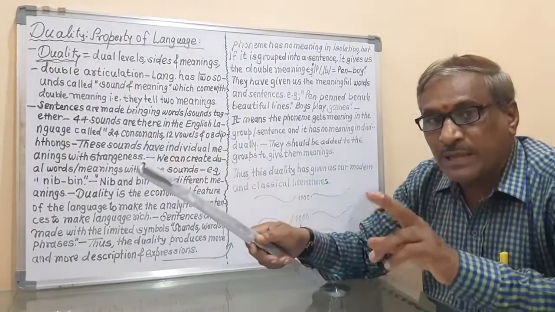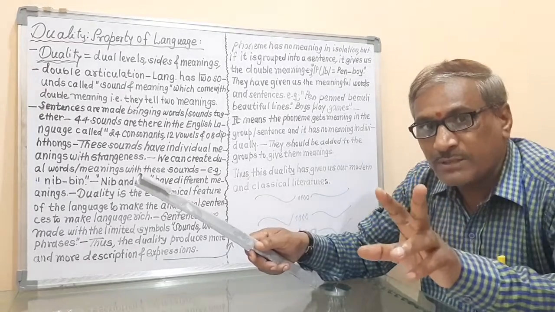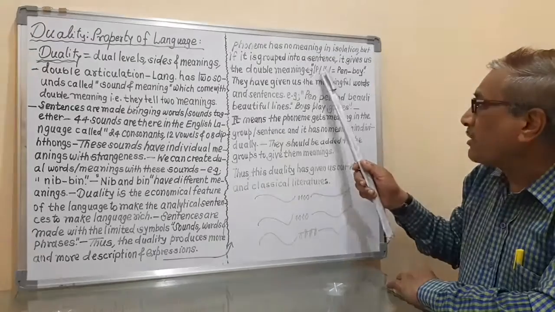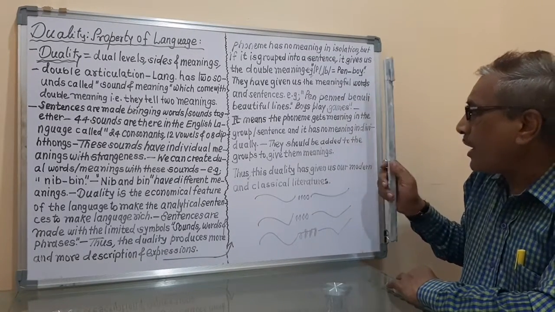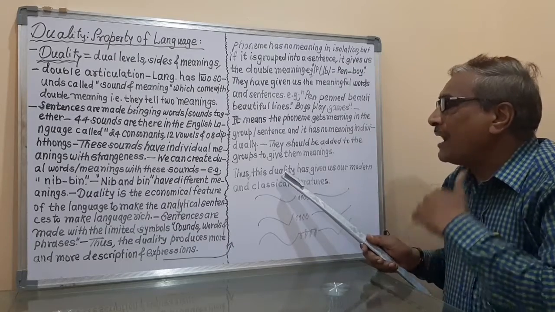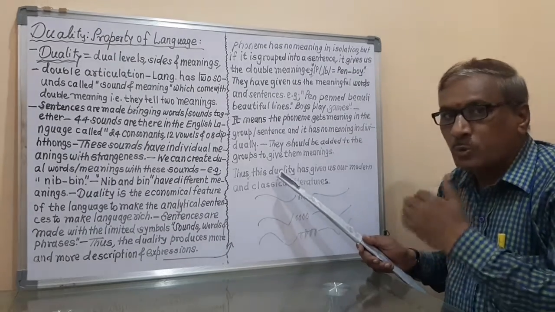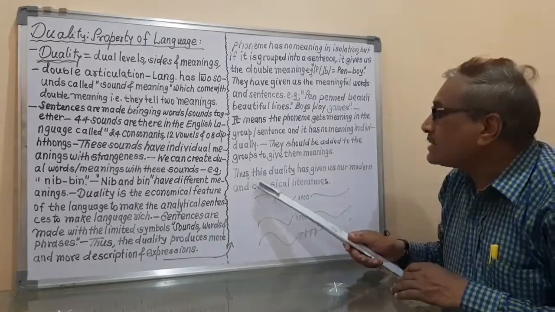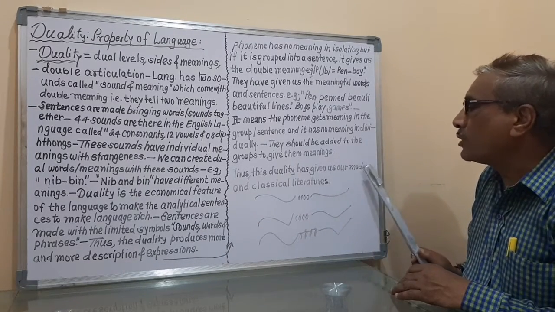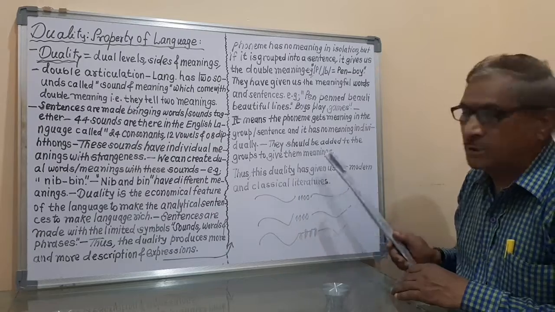Actually, duality means there are two levels, two articulations. These are the two articulations, pen and boy, and this dual articulation, this dual level, has given us our modern and classical literature.